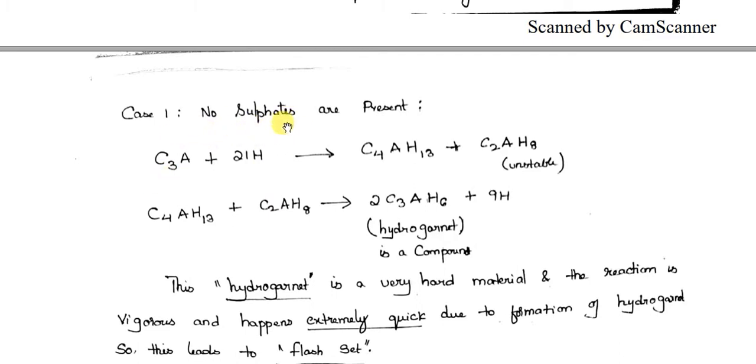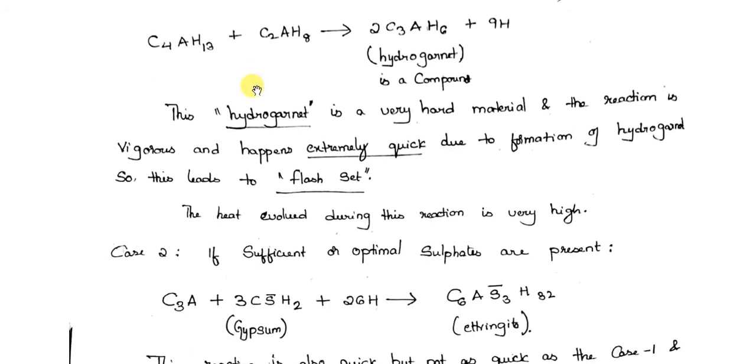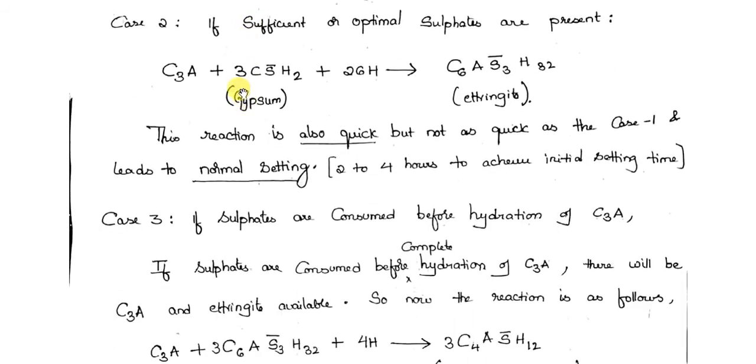So what happens when no sulfates are added, no gypsum is added? C3A will become very reactive and is going to undergo flash setting. ఓకేనండి, ఈ ఫ్లాష్ సెట్ ఎందుకు వస్తుందంటే C3A త్వరగా వాటర్తో రియాక్ట్ అయ్యి ఈ హైడ్రోగార్నెట్ అనే కాంపౌండ్ ఫామ్ అవ్వడం వల్ల. So this hydrogarnet, which is an end product of C3A and water, is responsible for this extremely quick setting called flash set. Okay, so now this is the case of no sulfates. Now go to the second case.